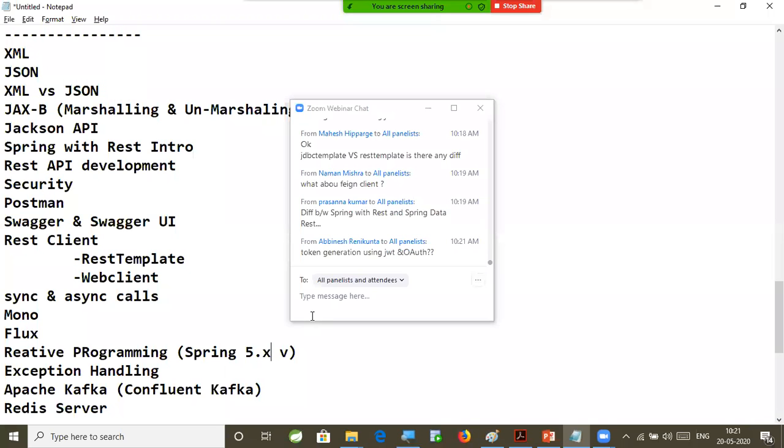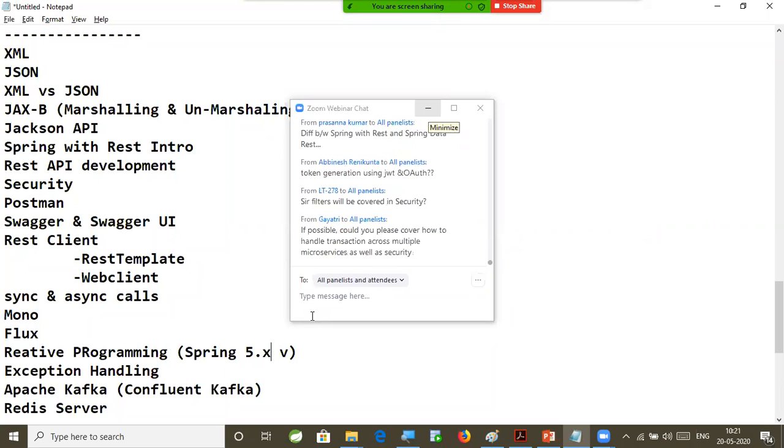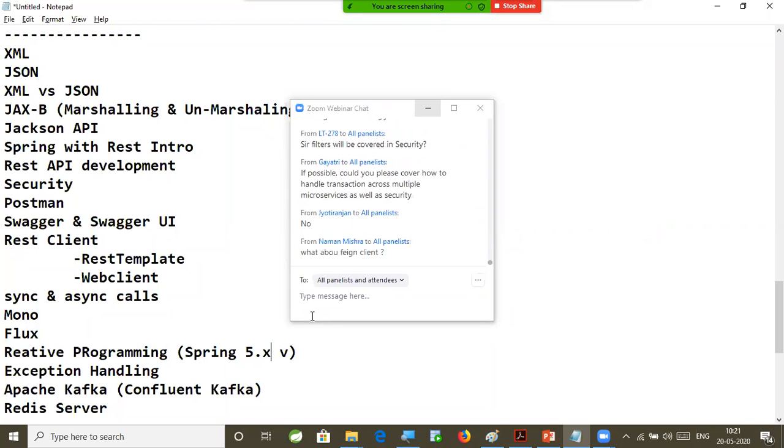Sir, token generation using JWT auth. Abhinesh, we'll talk about that, sir. Don't get frustrated, right? Don't confuse me by asking irrelevant questions here. We'll talk about everything. I told you about security, right? Do you want me to write here the code to generate the OTP and the code to generate JWT and all? For that, there is a time. It comes in the class. Please be patient.